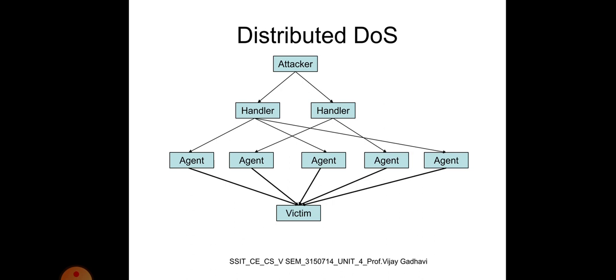A SYN flood is a protocol attack. It's an attempt to consume enough server resources to make the system unresponsive. This is a distributed DoS attack.